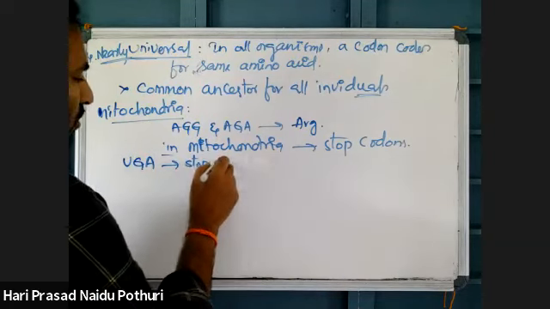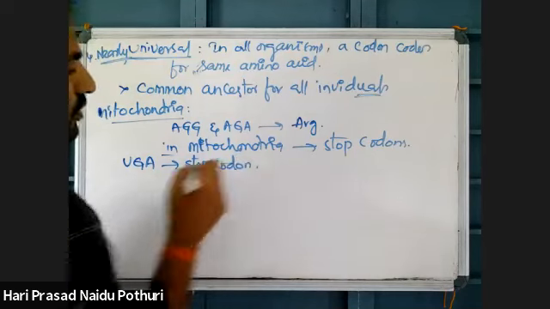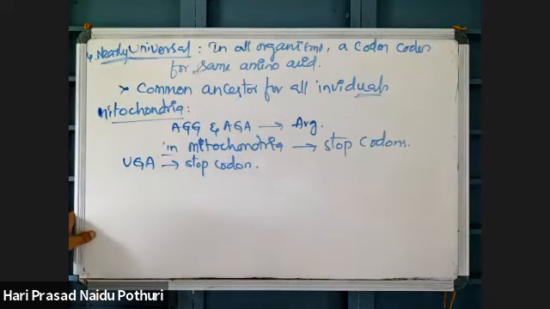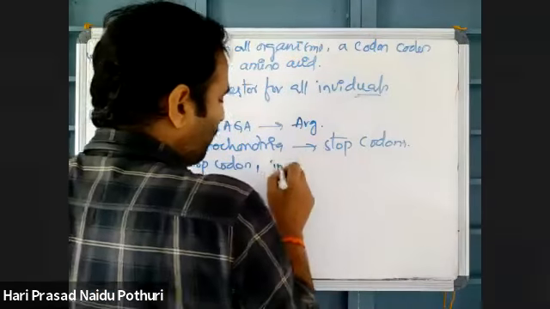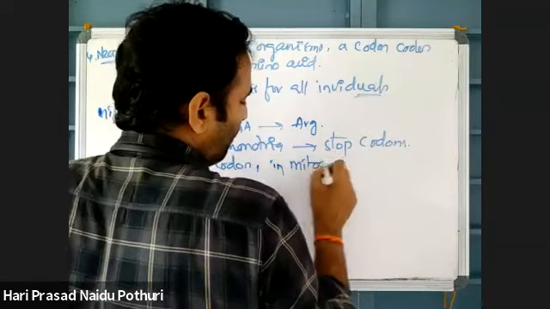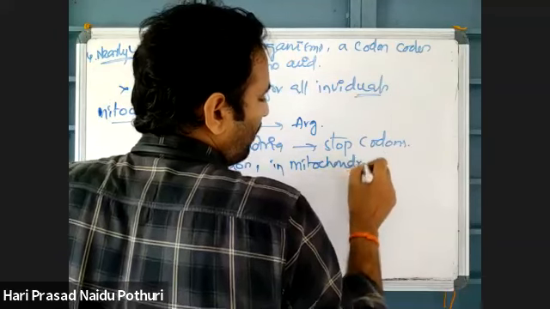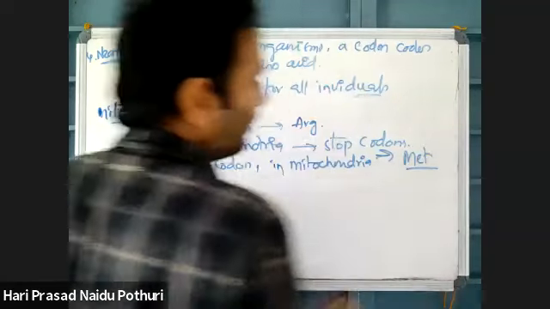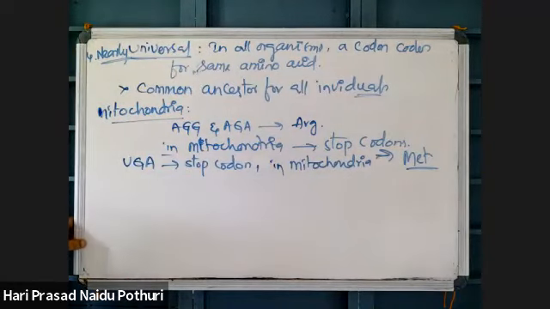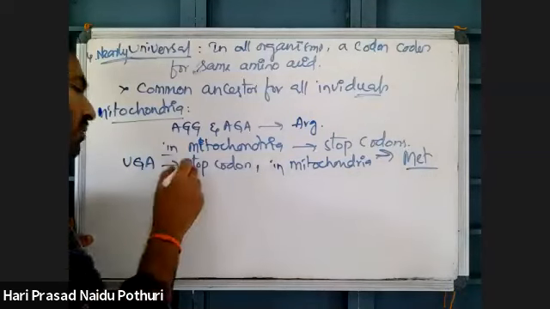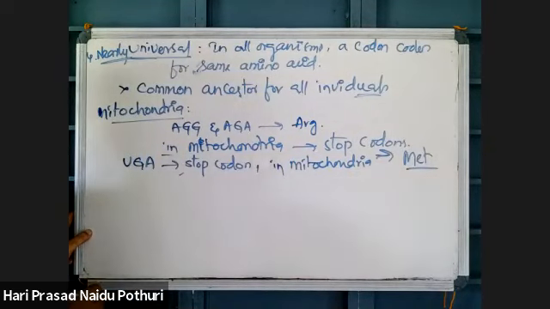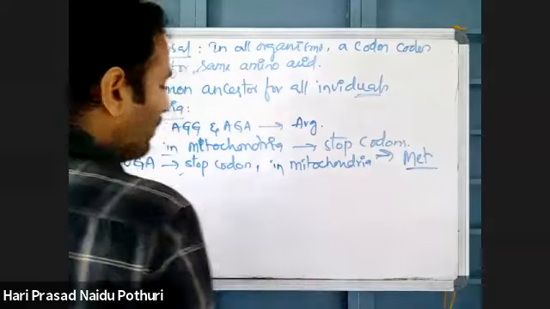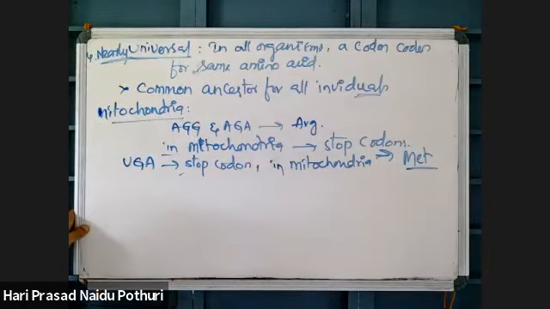UGA is a stop codon. But in mitochondria, it codes for another amino acid, which is methionine. Normally, UGA is a stop codon in all organisms, but in mitochondria, UGA is coding for methionine. So that is one exception.